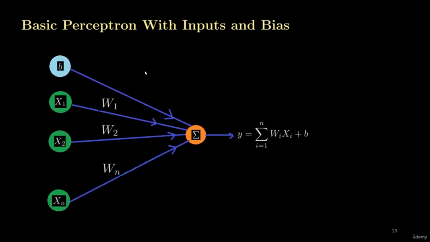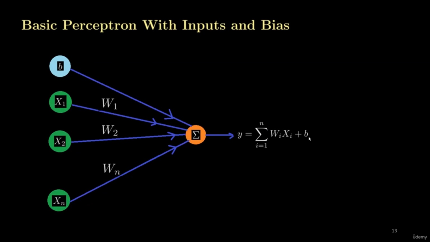So in general, how many inputs can we provide to a single perceptron? We can provide any number of inputs. Here we can see that we have inputs from X1 to Xn. The weight associated with X1 is W1. Similarly, with X2 we have the weight W2, and with Xn we have the weight Wn. This is our bias, which goes into this perceptron, which is performing addition for us.